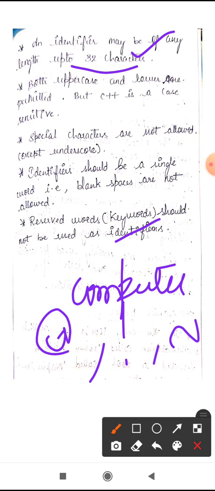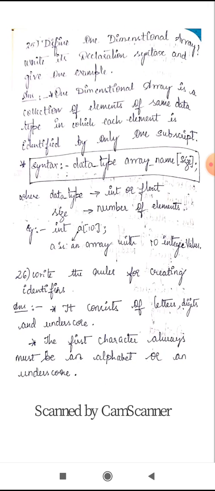Okay. So these are all the 3 marks questions from model question paper 1. What you have to do is note down all these questions and answers in the assignment book, and you need to submit it at the end.